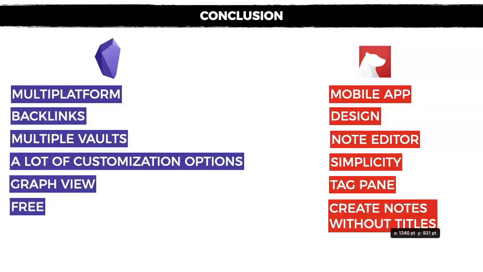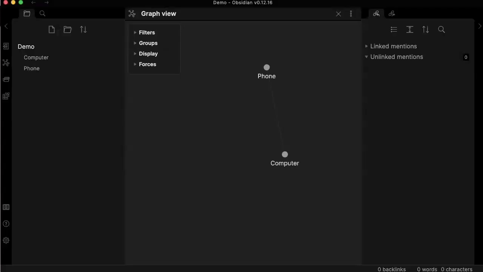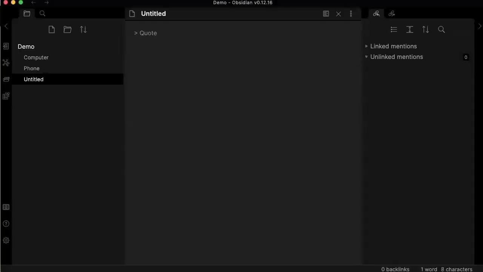The other thing is that you can create notes in Bear without titles, which is not the case in Obsidian. Let me just show you that. So let's assume that I'm going to create a note here, and let's say this note is a quote from somebody. I can just leave it like that in Bear, but it's not the case in Obsidian. As you can see, it still gives me the untitled title, and I have to put a title here.